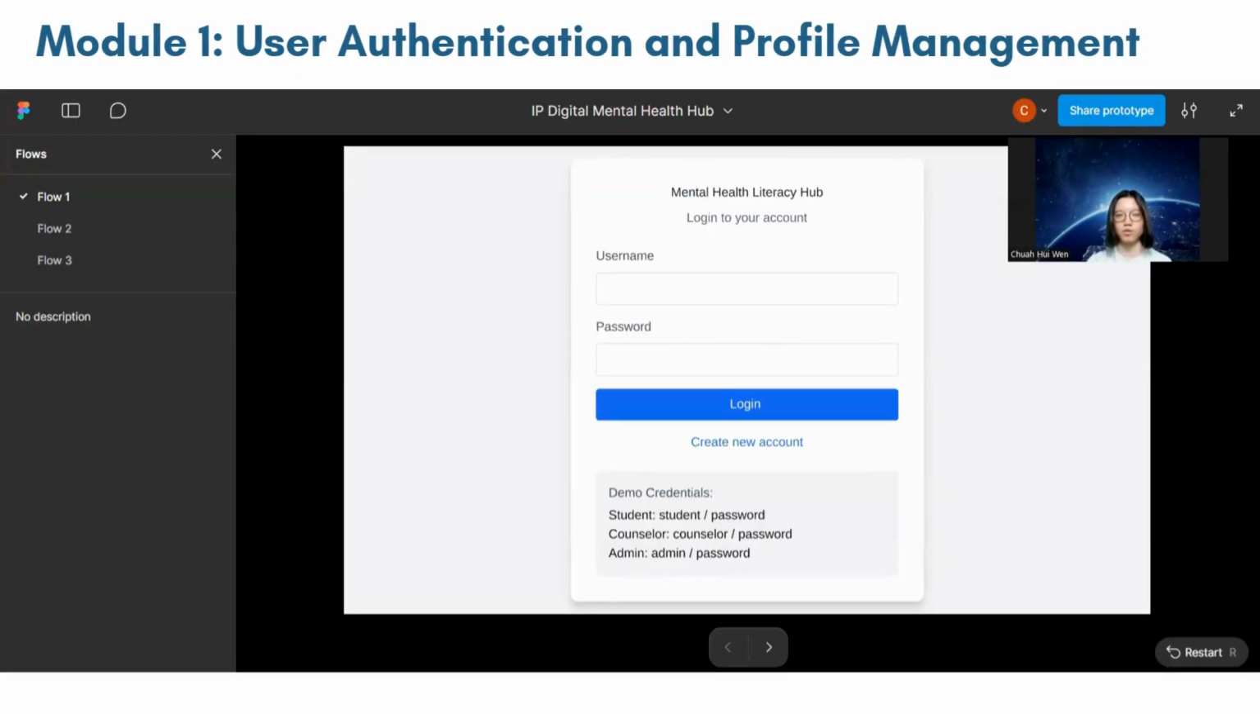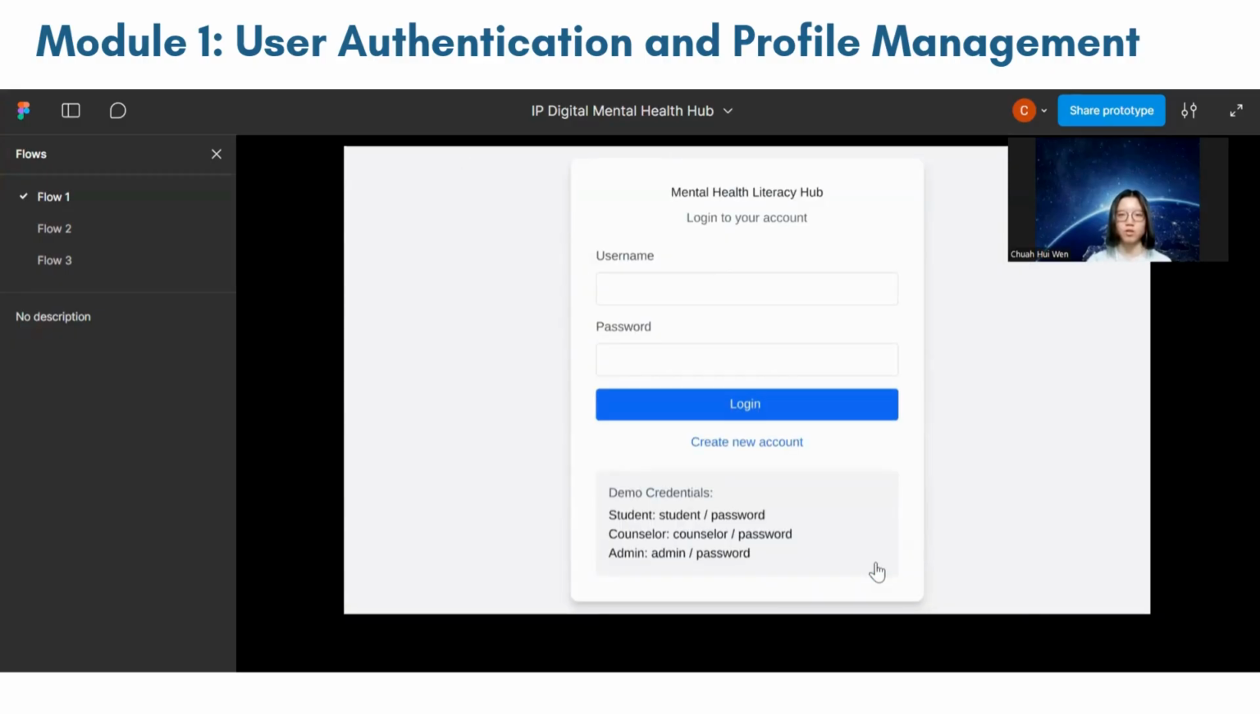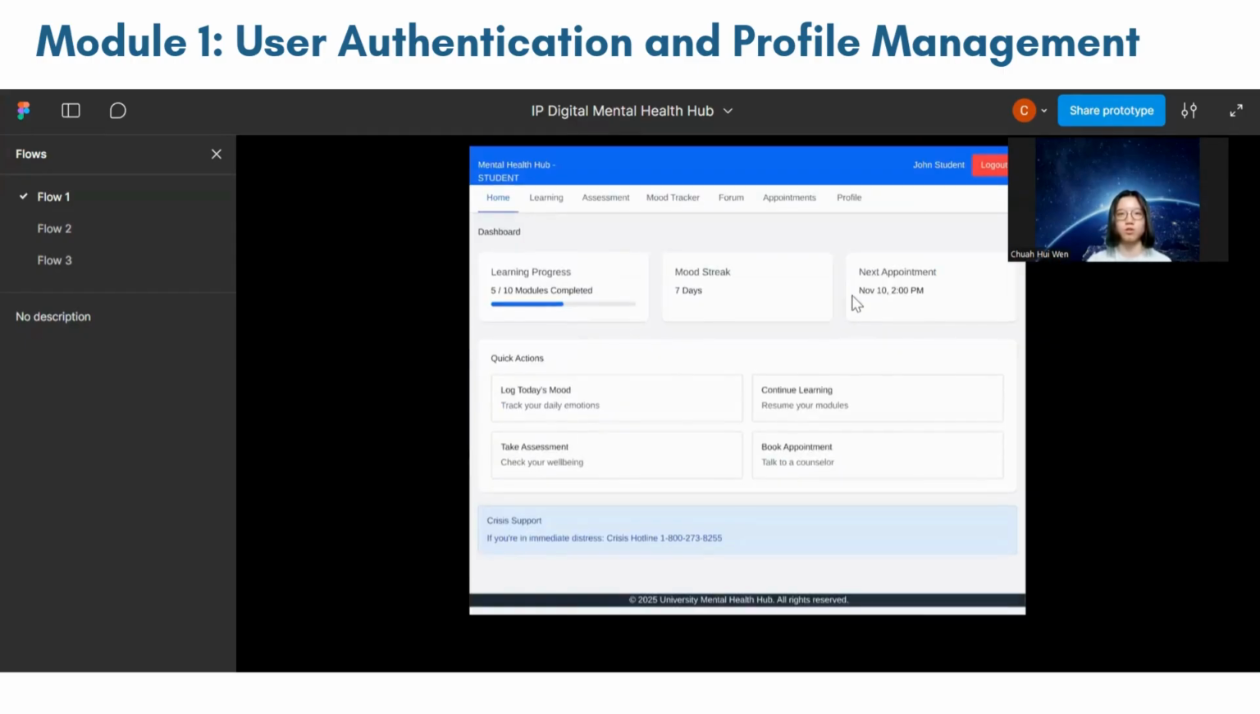Now I'm going to demo the first module, which is user authentication and profile management. First, we are going to click create new account, and then we can fill in the details and press register. Then it will go back to the login page. Then for the student, fill in the student username and password, then press login. Then we go to the student dashboard.